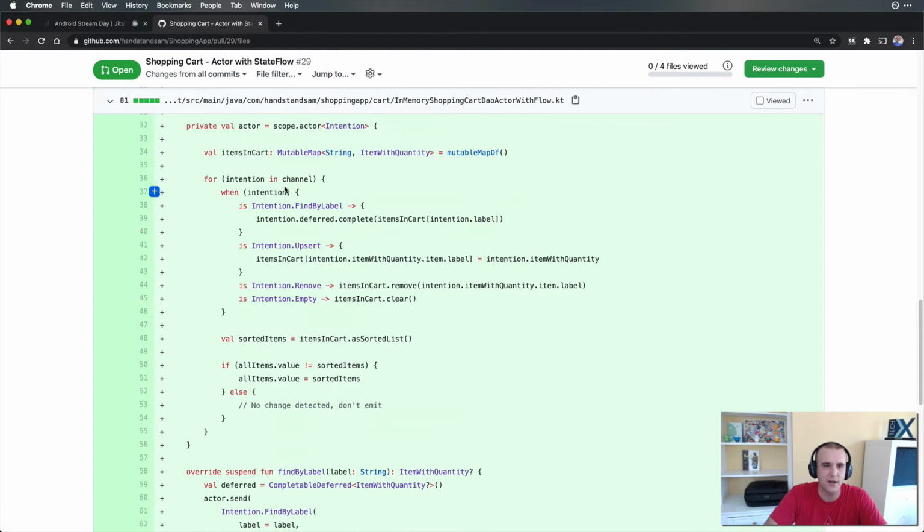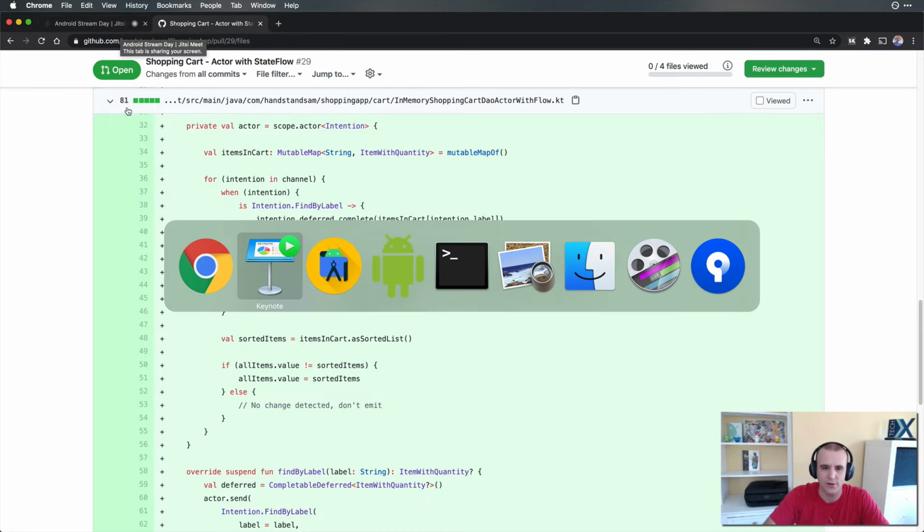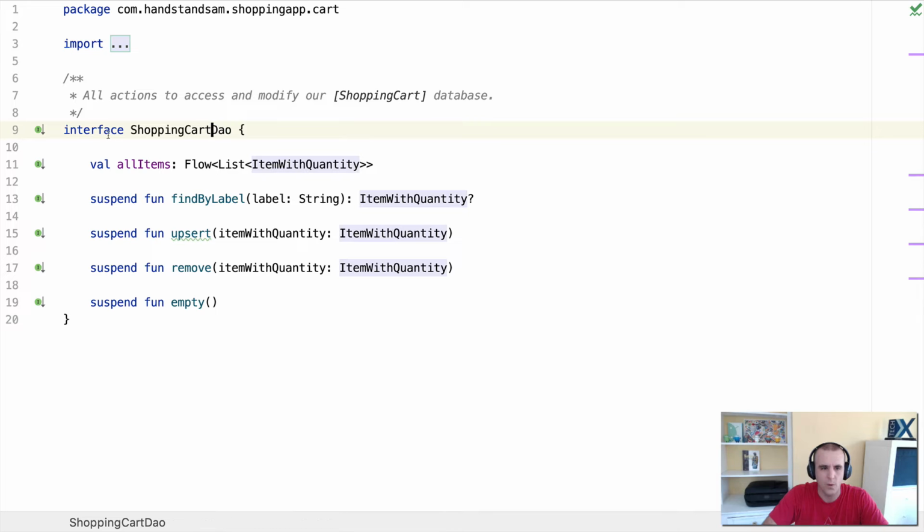So instead of explaining it here, we're going to look at the version I did to do an in-memory version of the shopping cart DAO, and then we're going to go ahead and change that over to one using actors and one using MutableStateFlow. So let's check it out. What we want to do is an implementation of this that uses actors underneath the hood and then exposes a MutableStateFlow as a flow.